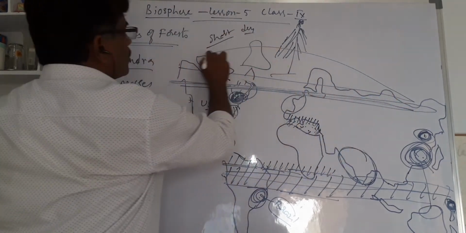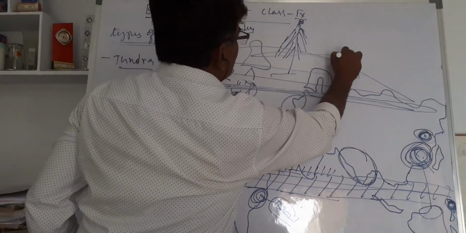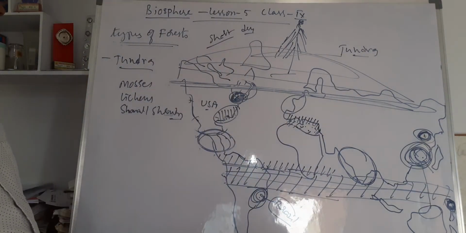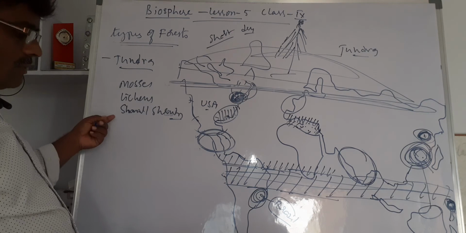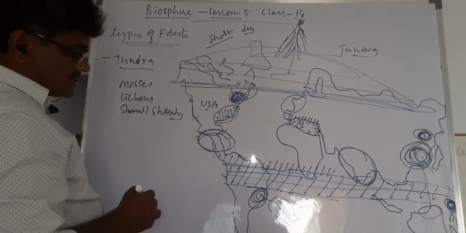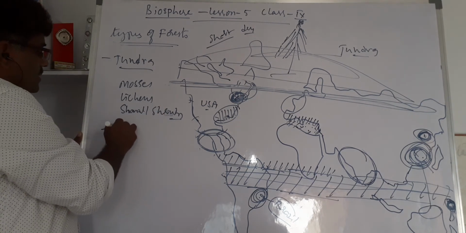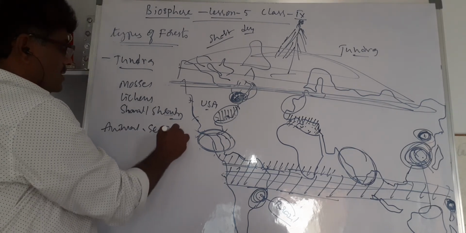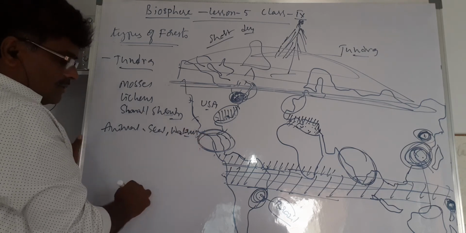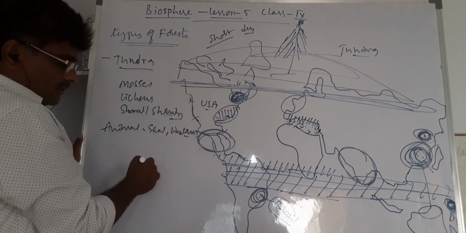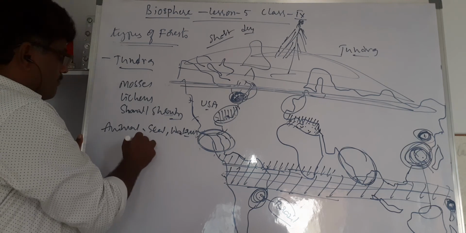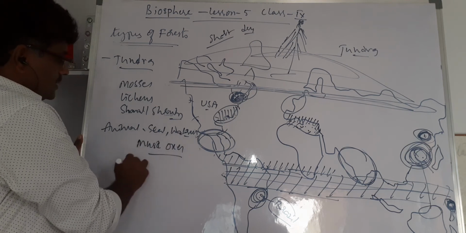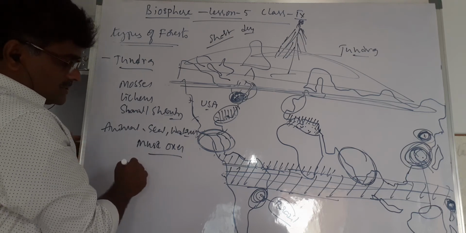This area is close to the polar region, where we can see tundra vegetation. What do we call this one? Tundra vegetation. It's very important: mosses, lichens, small scale plants. And talking about animals in this area, you know seal and walrus, followed by Arctic owl, muskoxen, and polar bears. This is about the tundra vegetation.